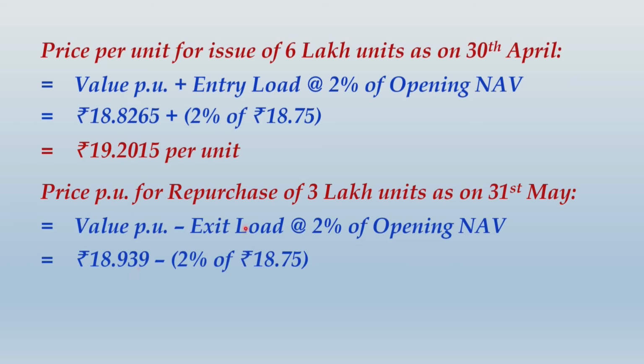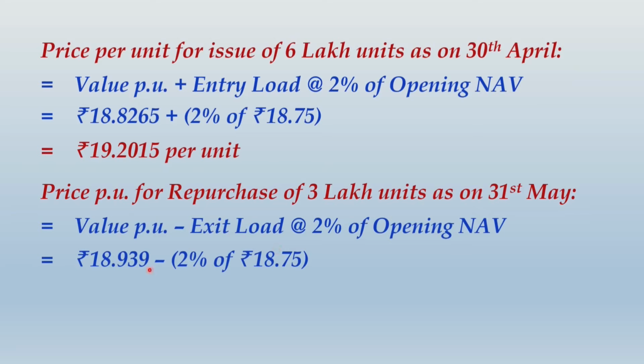Why we are subtracting exit load? Understand one thing. Here we were adding entry load because this was the money that was paid by investor to the mutual fund company. So investor is making this payment plus incurring this as an expense. On the other side, when the mutual fund is repurchasing these units, this is the amount that the investor will get in his pocket as cash flow, and from that any amount of exit load will have to be deducted because that will be a payment made by the investor to the mutual fund company.